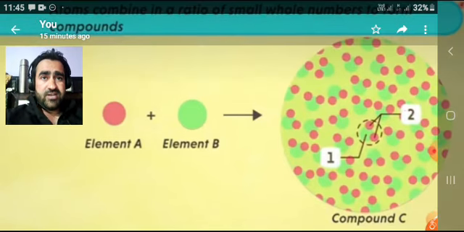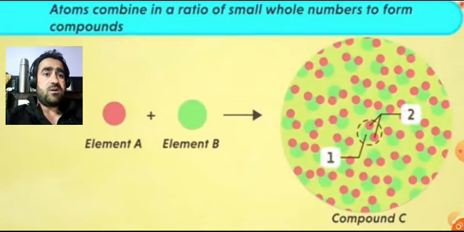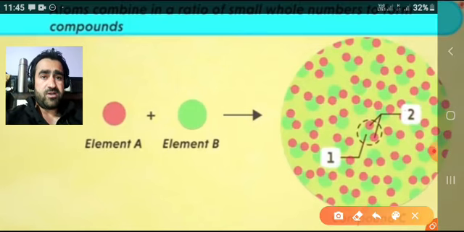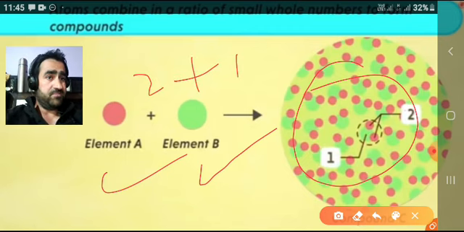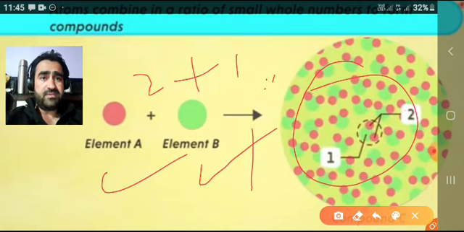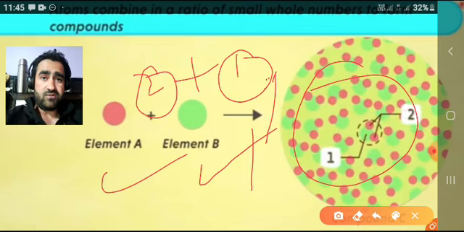The next postulate is atoms combine in a ratio of small whole numbers to form compounds. For example, element A is combining with element B. In this particular compound, we see two atoms of element A and one atom of element B combining. So what does that mean? That means they are combining in a ratio of small whole numbers, for example, in a ratio of 2 and 1.